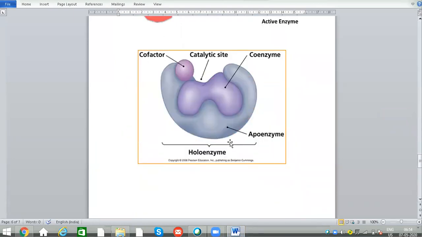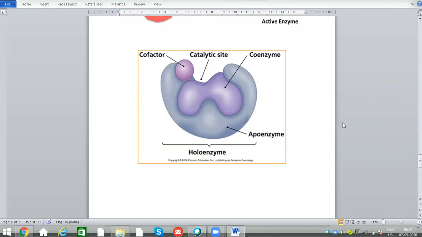So the enzyme has a protein part, which is called the apoenzyme, and a non-protein part, which is called cofactor and coenzymes. The non-protein part and protein part together are called the holoenzyme.